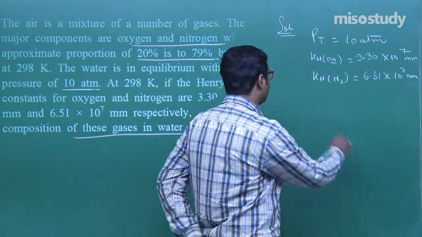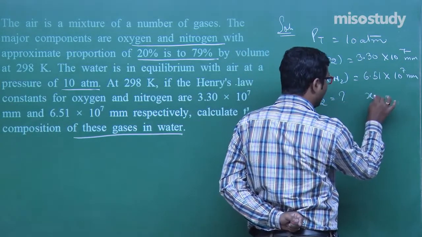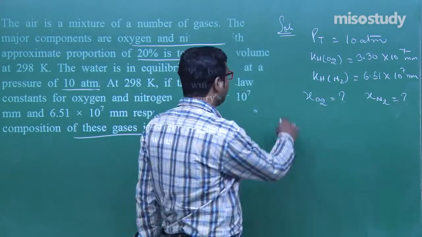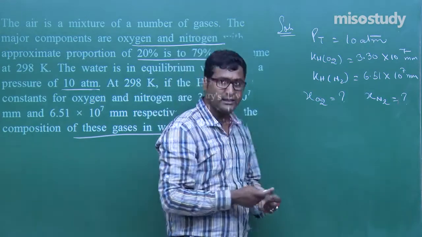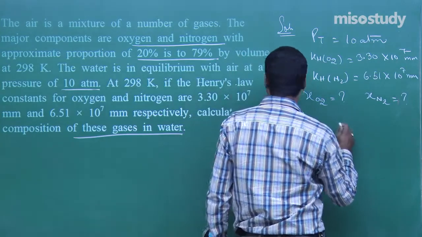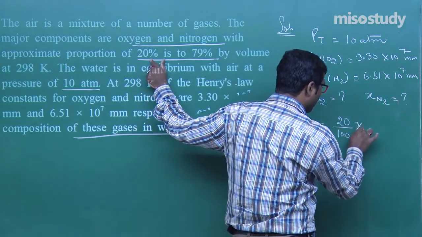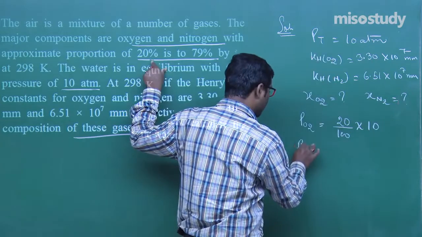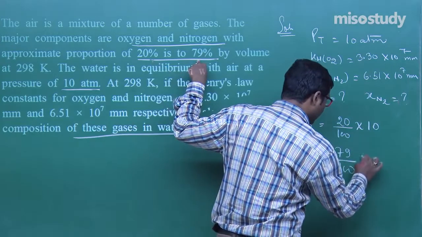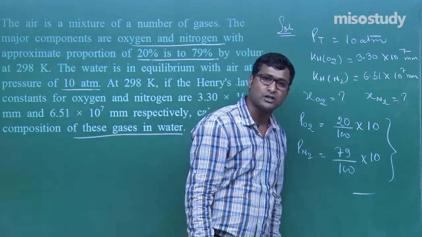What is given here? Calculate the composition. That is, we need to find the mole fraction of O2 and N2. That is the case, my friend. Now how to solve the question, my friend? It's very simple. As we know, partial pressure of O2 is equal to composition for oxygen, that is 20 upon total composition 100, multiplied by total pressure. Partial pressure of N2, what is the composition? 79 upon 100 total multiplied by 10. We got partial pressure of O2 and partial pressure of N2.